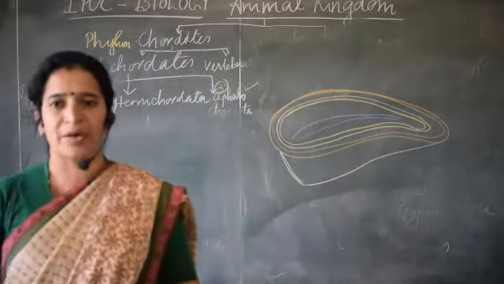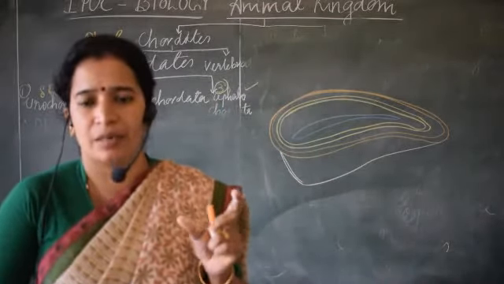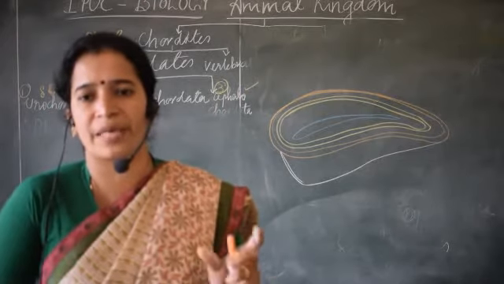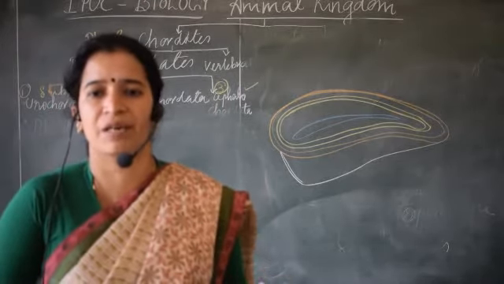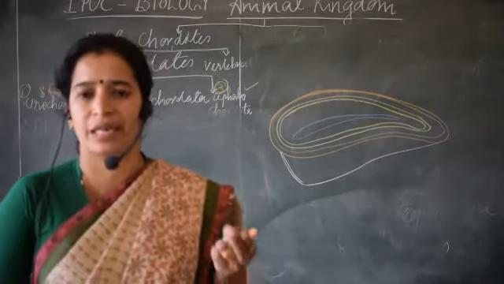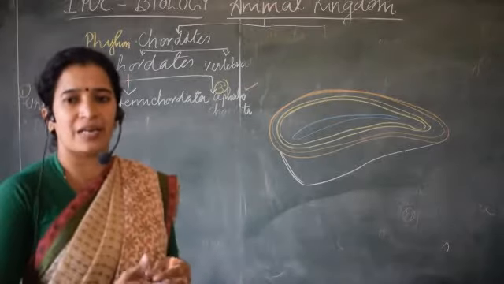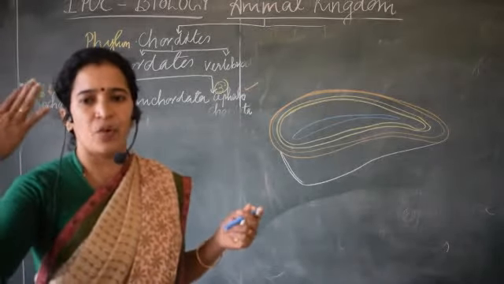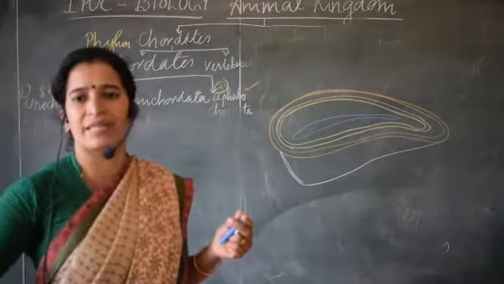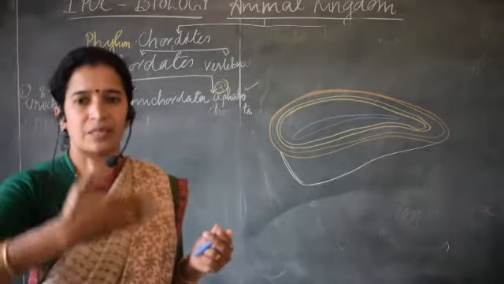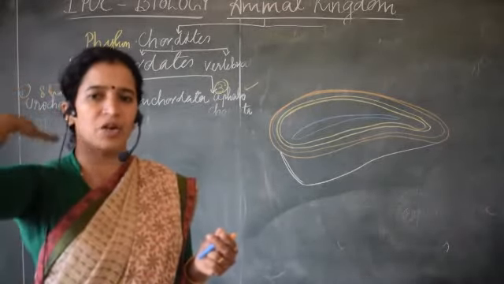Usually a chordate will have very prominent structures which make it differ from the non-chordates. There are three major structures. One is the dorsal hollow nerve cord. Think of the ventral side as the region where the mouth is located; this is our ventral side, this is our dorsal side.